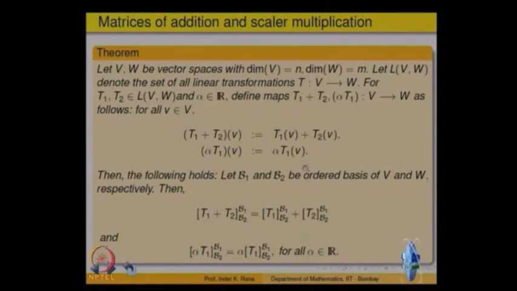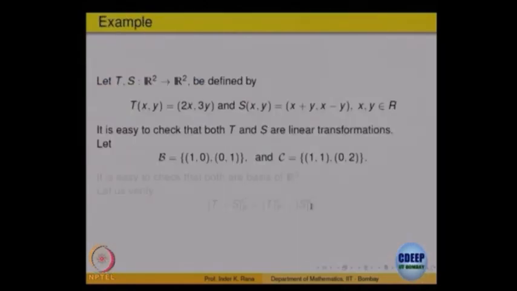Let us try to see some illustration of this. Let us look at these two transformations. T is from R2 to R2, T of x y is equal to 2x, 3y. Another linear transformation S of x y is x plus y, x minus y. We are fixing a basis B on the domain, 1 0, and fixing a different basis C on the codomain, and want to verify all those relations.